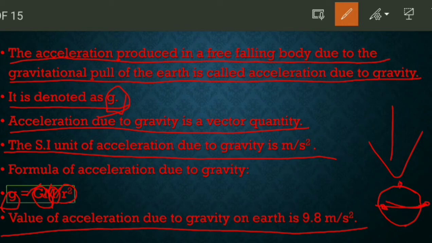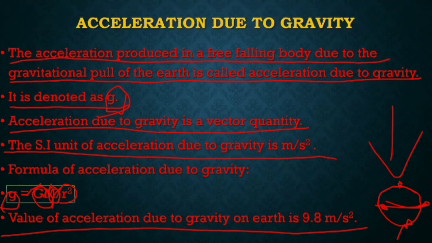At the poles the gravitational force is highest, and at the equator the gravitational force is lowest, because the earth is not perfectly circular in shape. At the equator the distance from the earth's center is more, so there the value of acceleration due to gravity is lower. So let's move ahead.